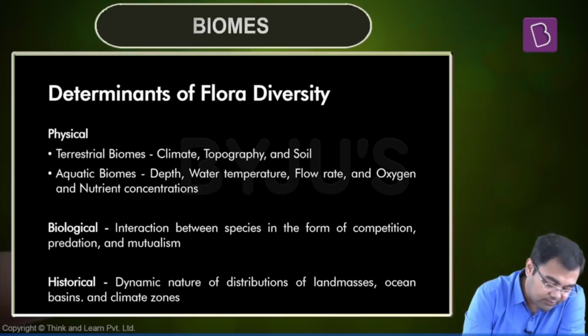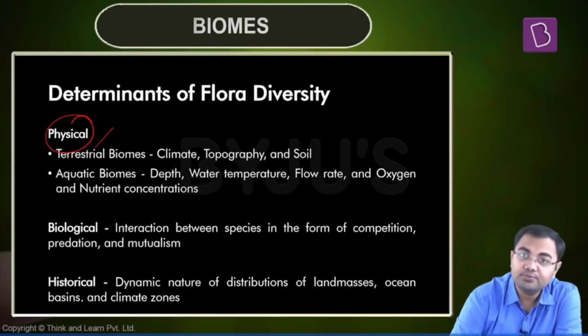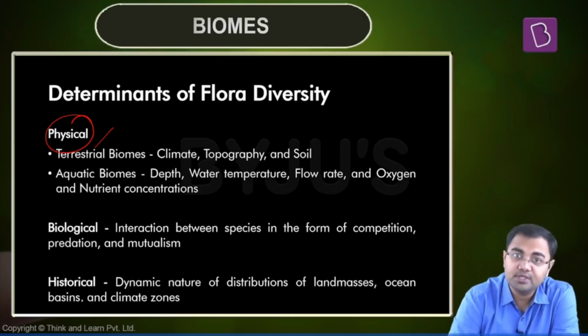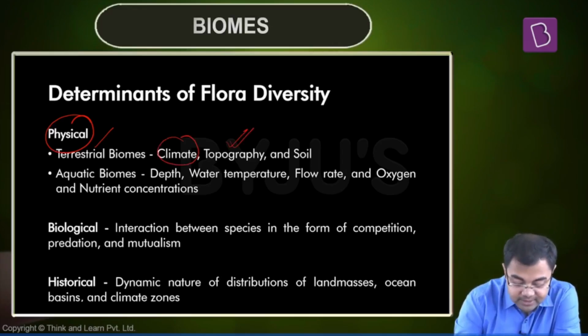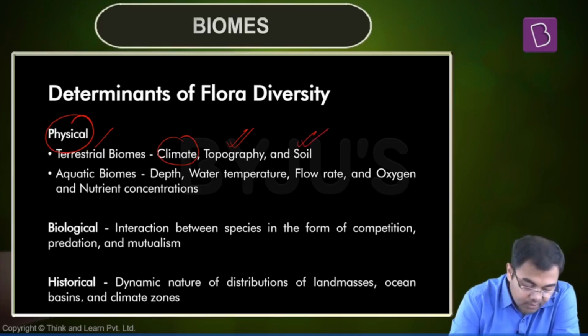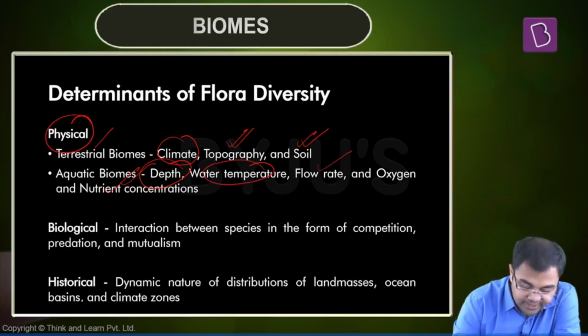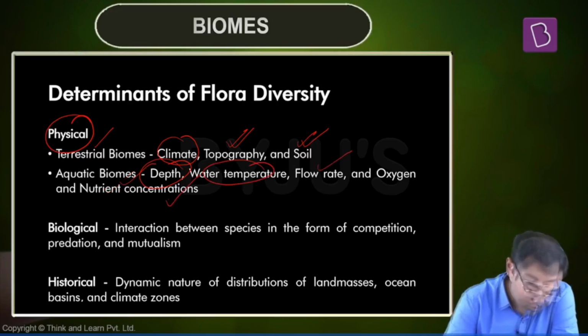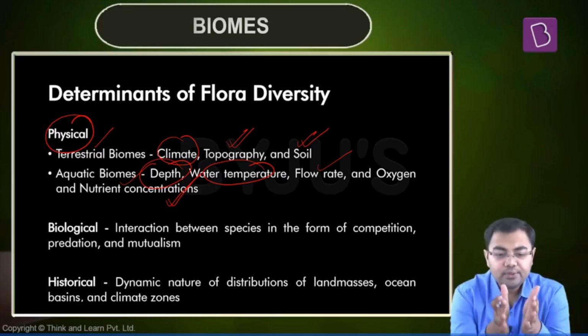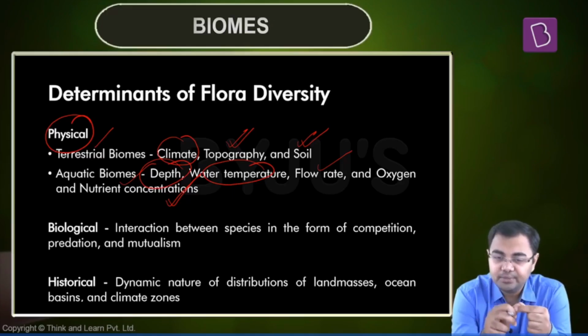First of which are the physical factors. So when we talk about the physical factors for terrestrial biomes, what are the key determinants? First, of course, is climate. But apart from that, topography also matters. Soil also matters. If we talk about aquatic biomes, in that case, the depth, water temperature, flow rate, and oxygen and nutrient concentrations will also matter. So if we look at terrestrial, for terrestrial, we know that the temperature is a big determinant.